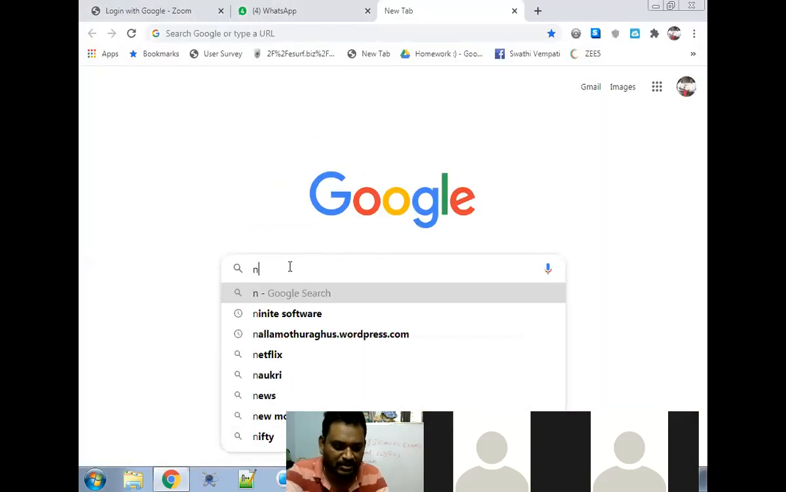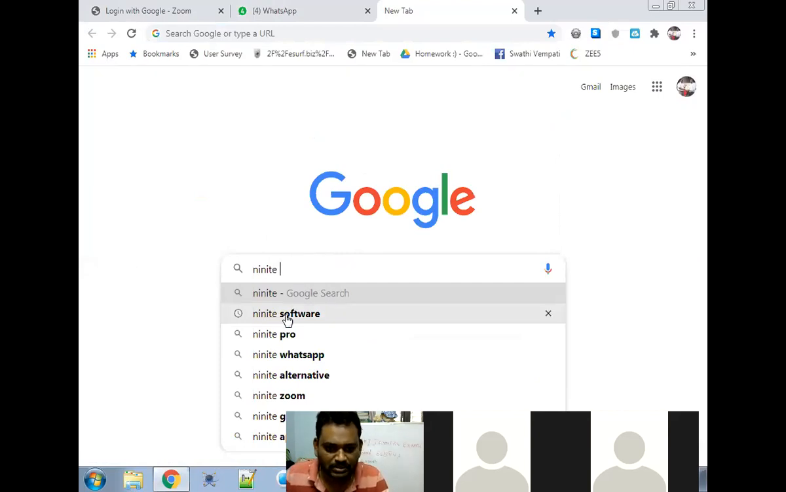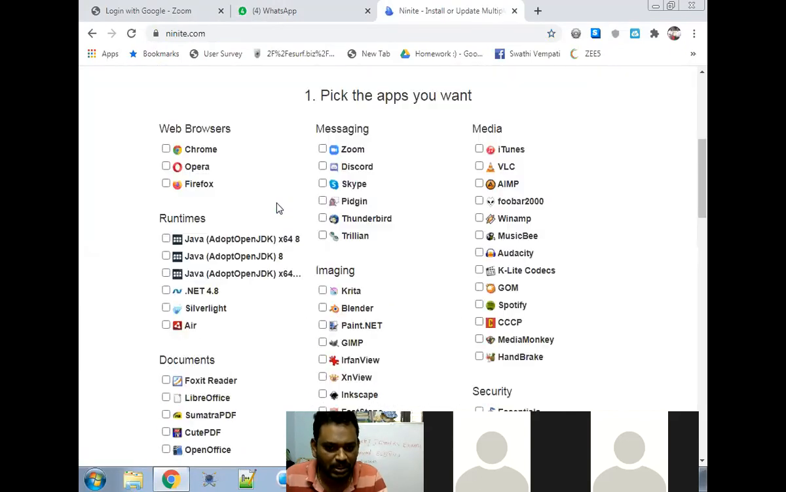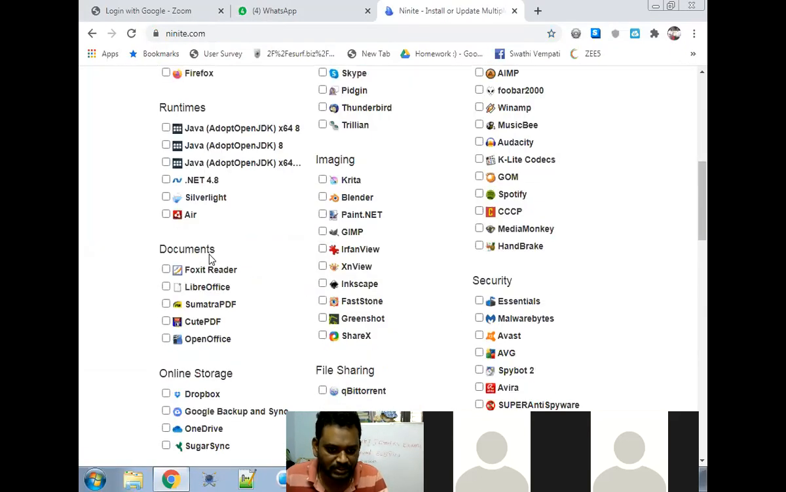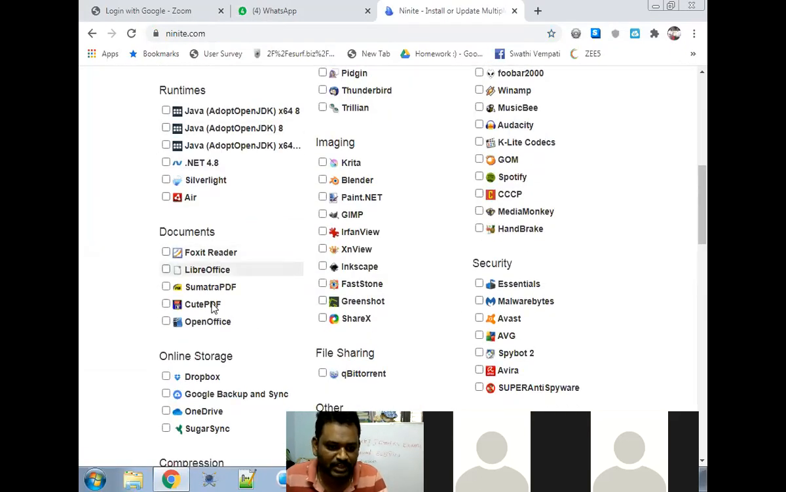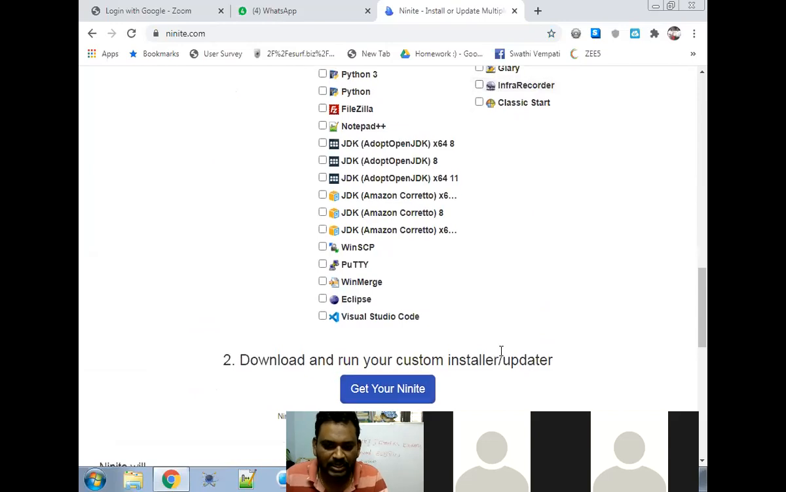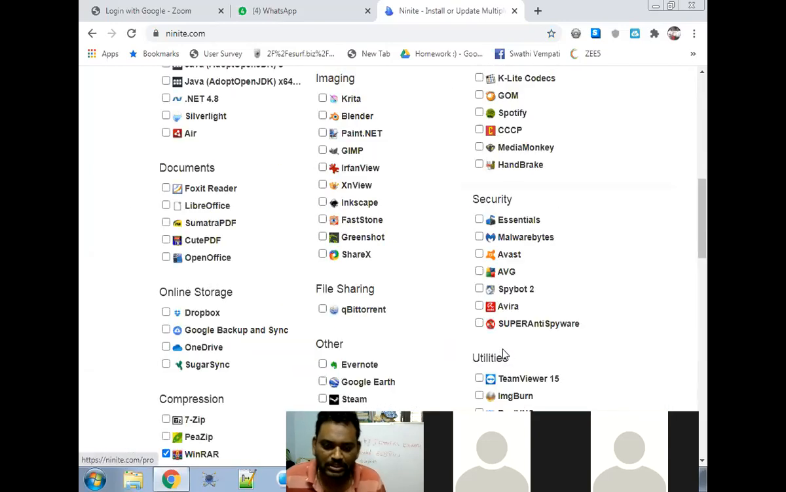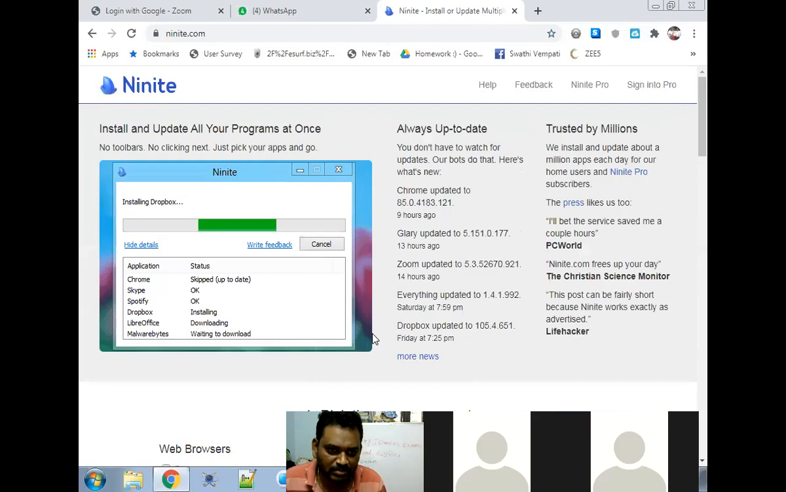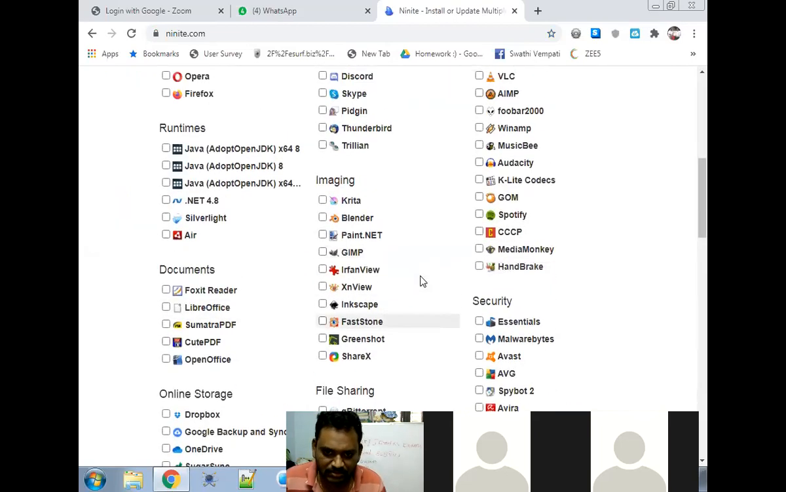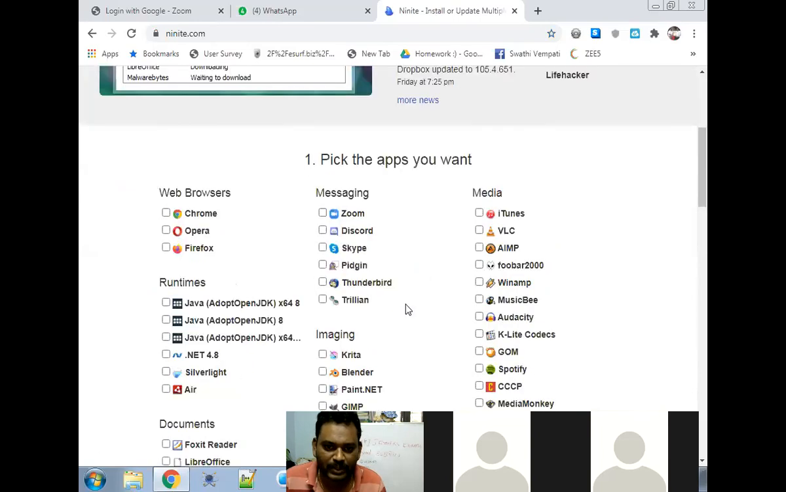Ninite, N-I-N-I-T-E, ninite.com. If you go to the Ninite site directly, you get a lot of software. If I want to install Firefox or anything, I select it, and here select WinRAR, then get your Ninite and install. Simple, it is one click. So ninite.com is the best one to install immediately. It is ready-made, and you need not perform a lot of steps.